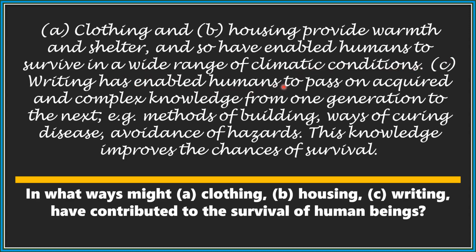Writing has enabled humans to pass on acquired and complex knowledge from one generation to the next. For example, methods of building, ways of curing diseases, avoidance of hazards. This knowledge improves the chances of survival.